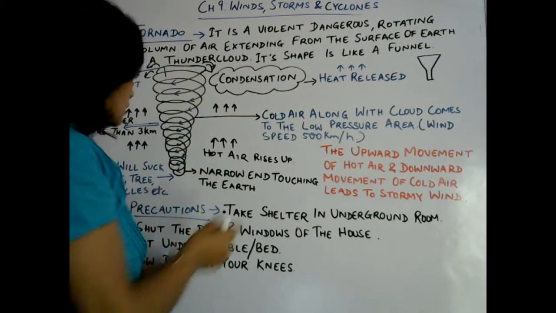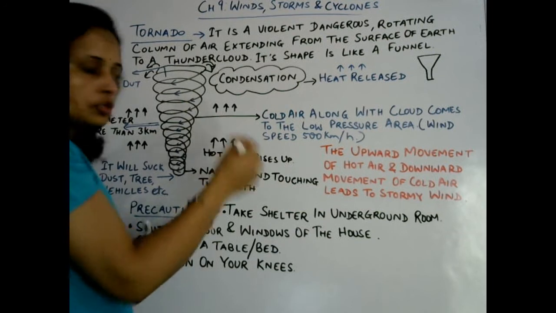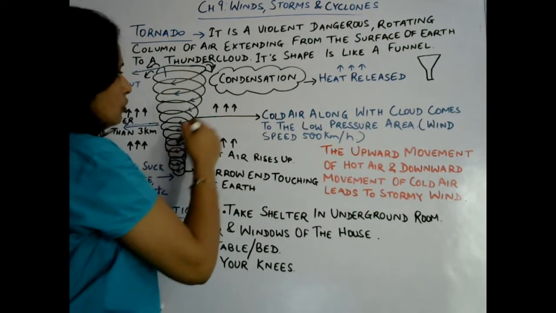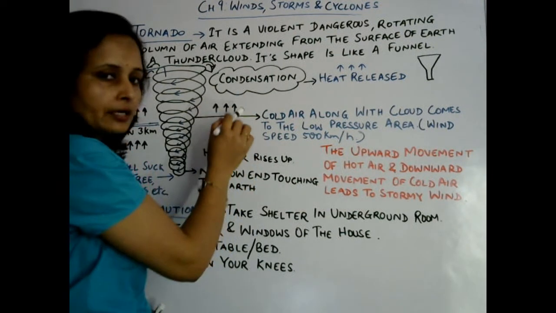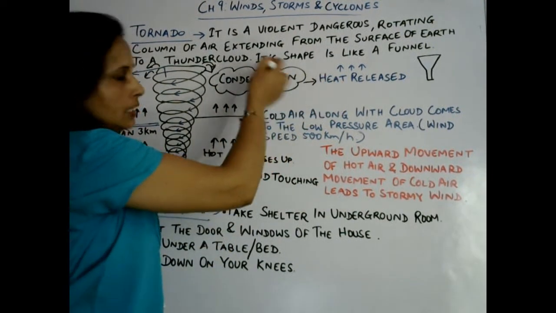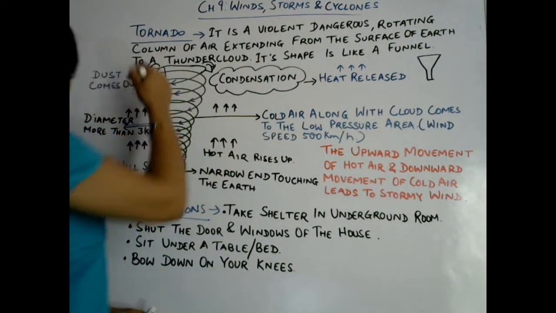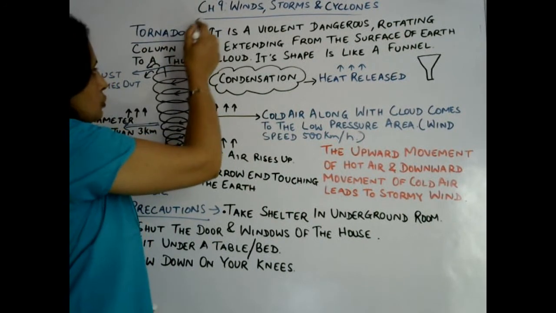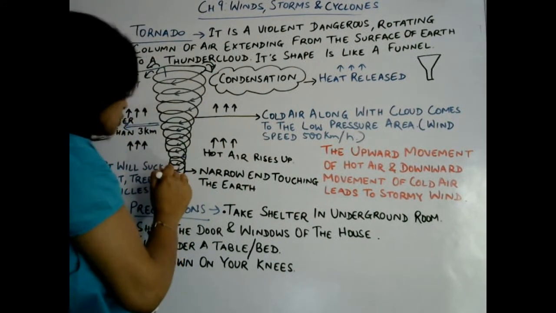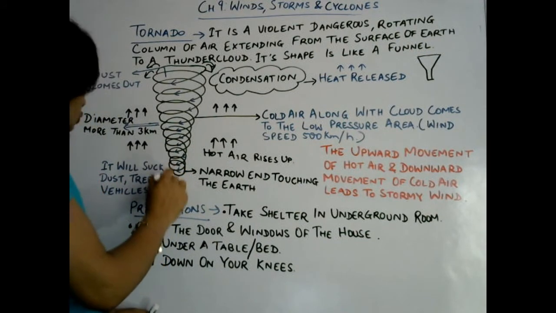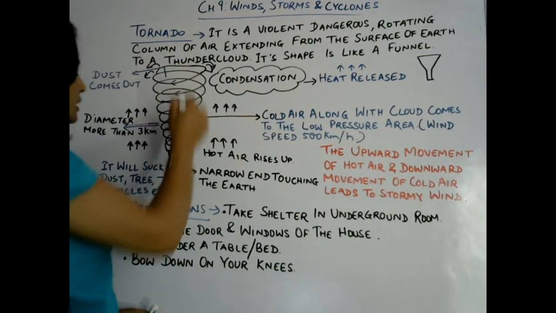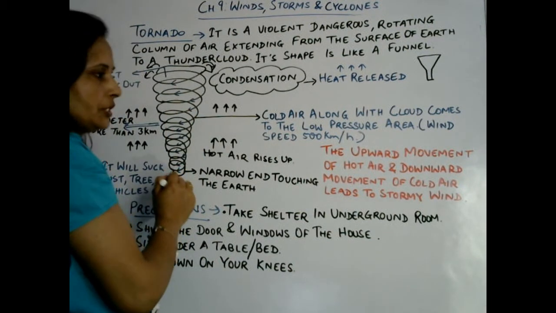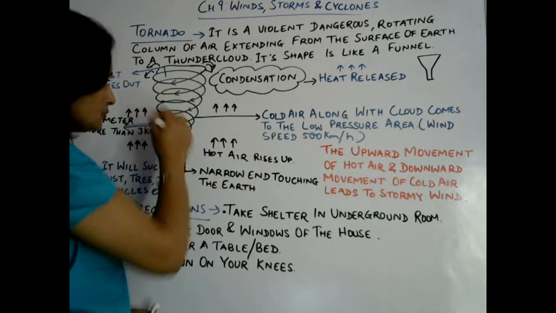Again I want to repeat it by the steps that I have written here. When all this happens, hot air rises up, then it condenses, then loses heat, then again that hot air rises up. During that time the cold air found in the upper atmosphere will rush towards the bottom to fill the gap, that low pressure area. So all these things happen and finally it comes in the form of a funnel. So the shape of tornado is called funnel shaped.